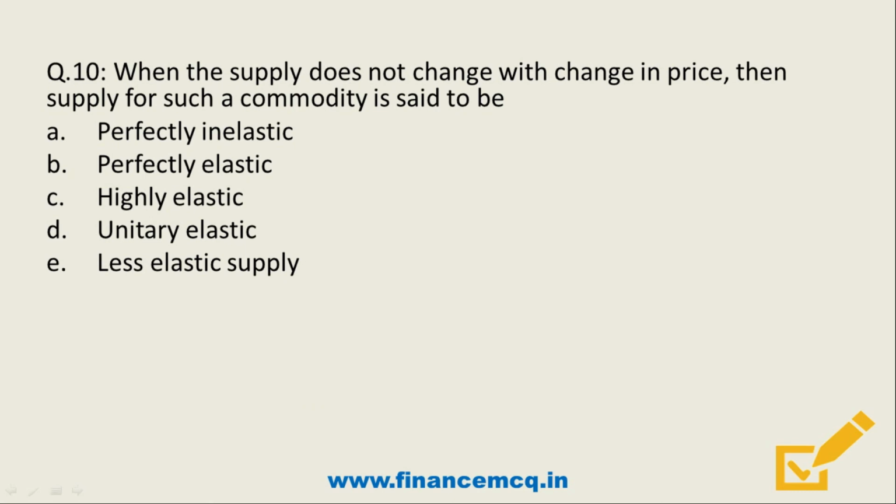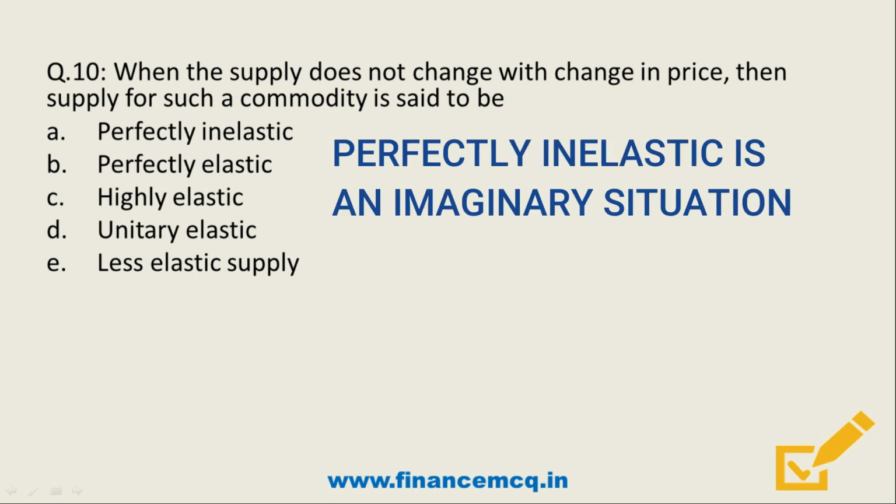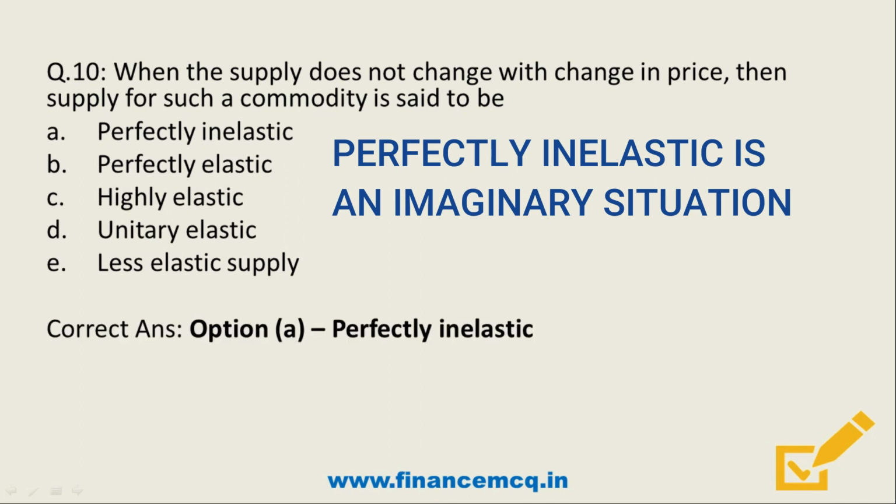Question number 10. When the supply does not change with change in price, then supply for such a commodity is said to be: Option A, perfectly inelastic. Option B, perfectly elastic. Option C, highly elastic. Option D, unitary elastic. Option E, less elastic supply. So what is the correct answer? It's option A, perfectly inelastic.